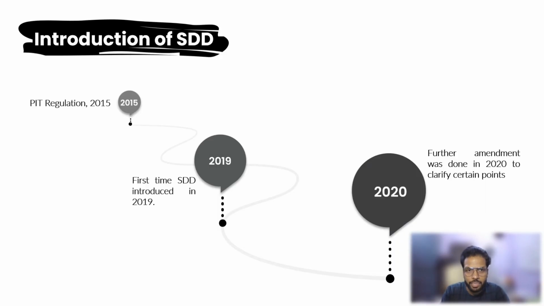So first of all, let's understand how this SDD came into the picture. When the SEBI Prohibition of Insider Trading regulation was originally promulgated, it was not there at all in the original piece of the regulation. But subsequently in 2019, this concept of SDD was introduced, more so as an experiment. That's why a further amendment was made in the year 2020 to clarify certain issues.